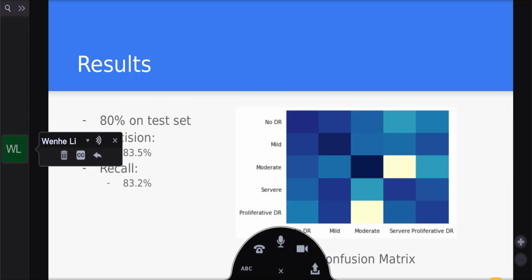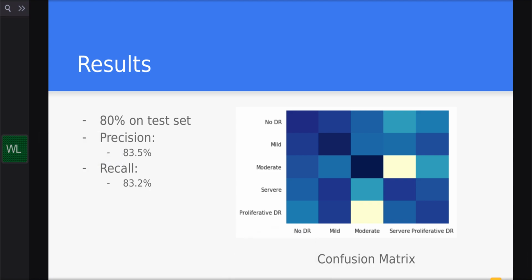Finally, we run the model on the whole set and calculate the precision and recall rate. Both of them are around 83%, which is pretty good compared with our baseline. Besides, we also draw a confusion matrix in this plot. The darker color means a higher value. From it, we can tell that the mild is the label that is hardest to identify.